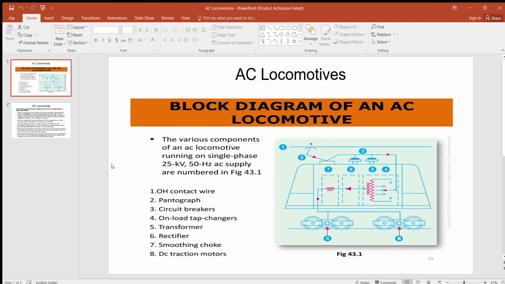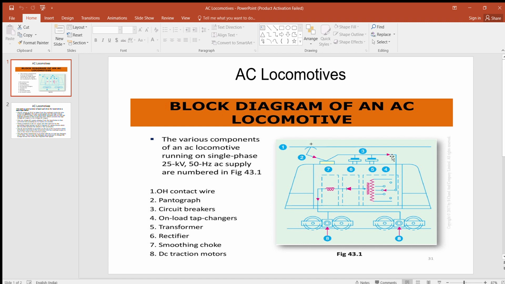Now, here you see that this is the block diagram of the AC locomotive. The components are written here. Overhead contact wire: this is where the 25 kV, 50 Hz supply is flowing. Now the second is the pantograph. This is used for the collection of current from the overhead equipment, and then the supply comes to the circuit breaker.